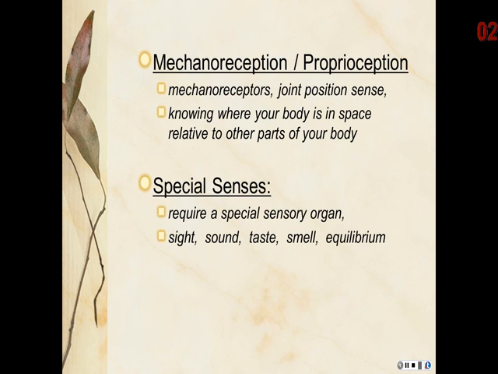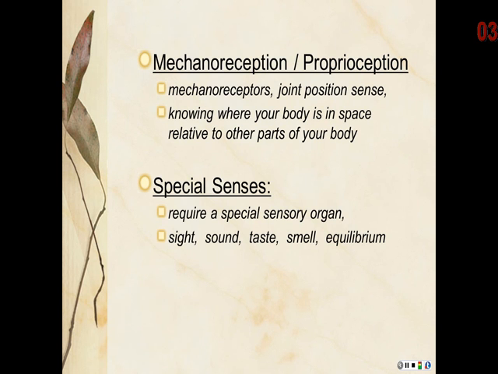Mechanoreception or proprioception is the joint position sense, or knowing where your body is in space relative to the rest of your body. For example, if you reach your hand above your head, you are aware your hand is above your head, even if your eyes are closed and you cannot see where your hand is.